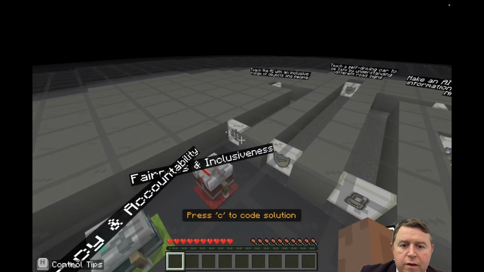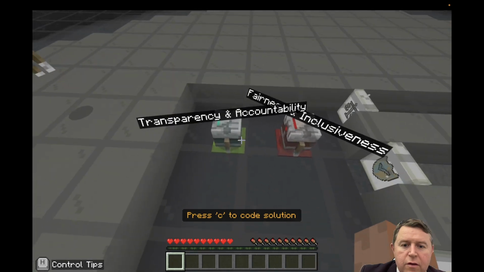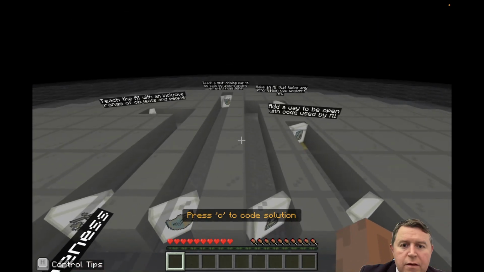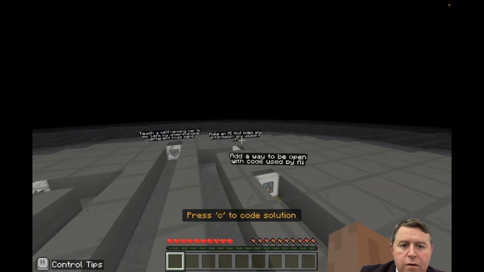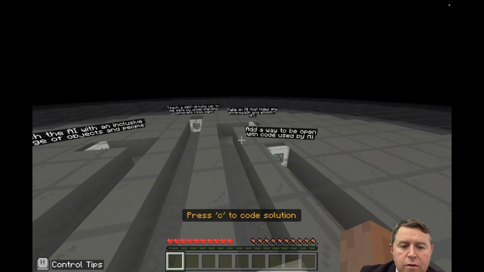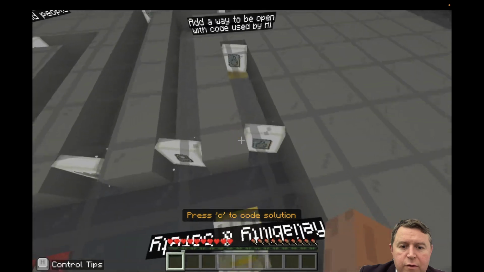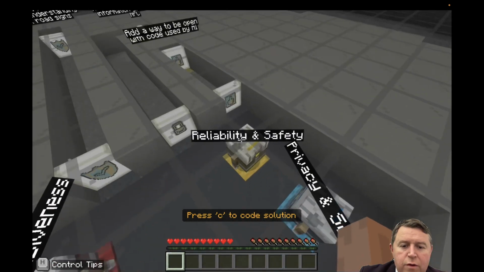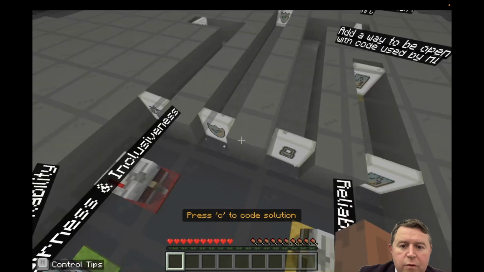Okay, so that's the first one that's done. The green one should go to transparency and accountability. Okay, so that's this one. So that'll be thumbs up. And then the yellow one should be safety, that one.